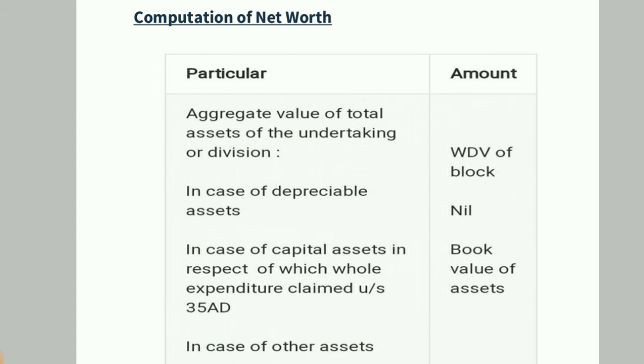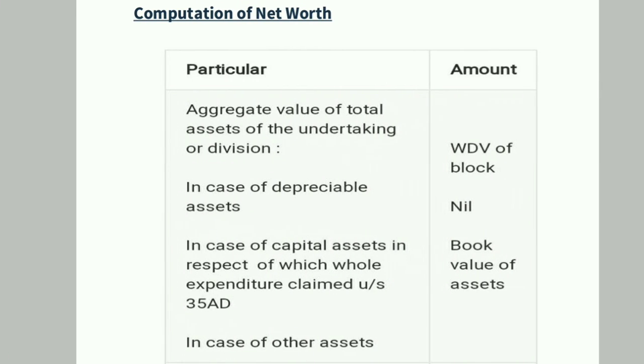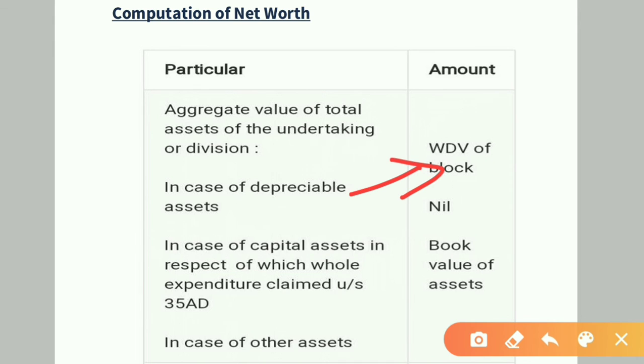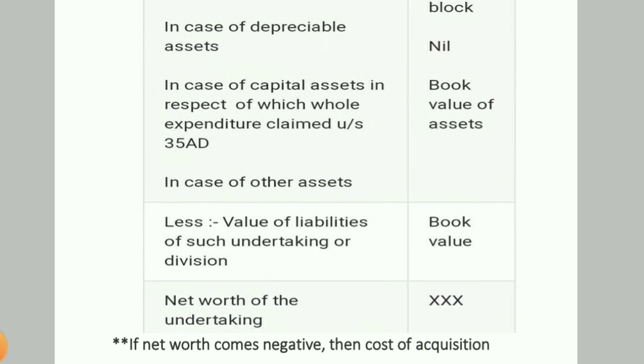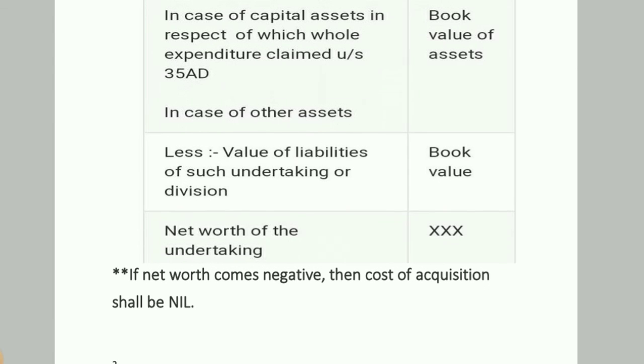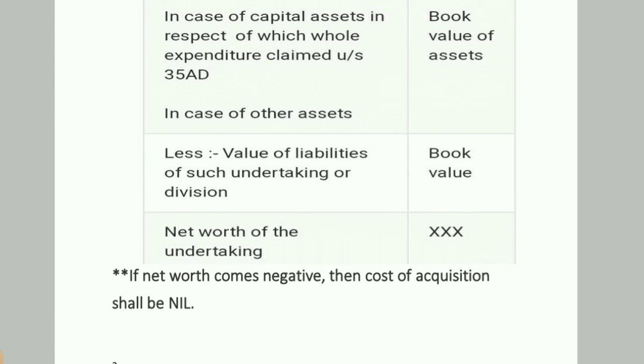Now computation of net worth. In case of depreciable asset, we will take the written down value. In case of asset in which expenditure is claimed under section 35AD, the value will be nil, and in case of other assets, book value will be considered. From this amount we will deduct the liabilities at the book value. Whatever comes will be net worth, and if the net worth comes negative, then the cost of acquisition shall be nil.